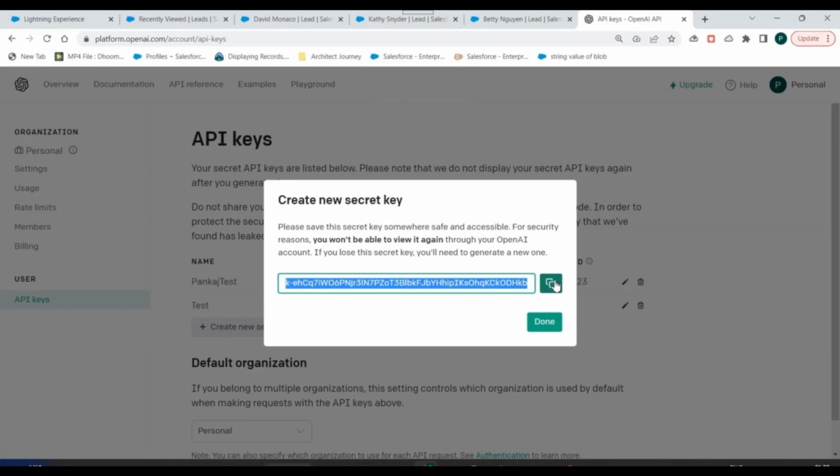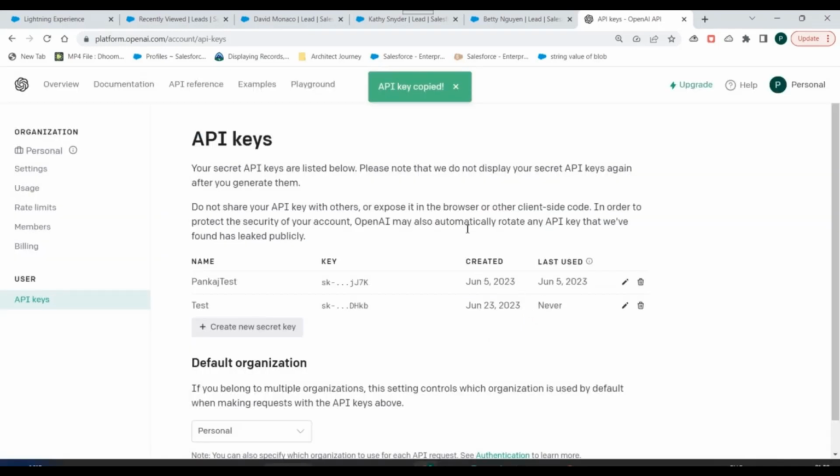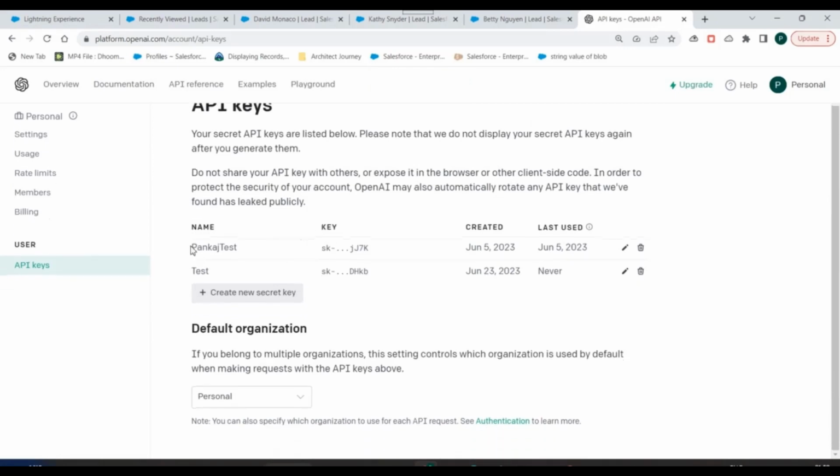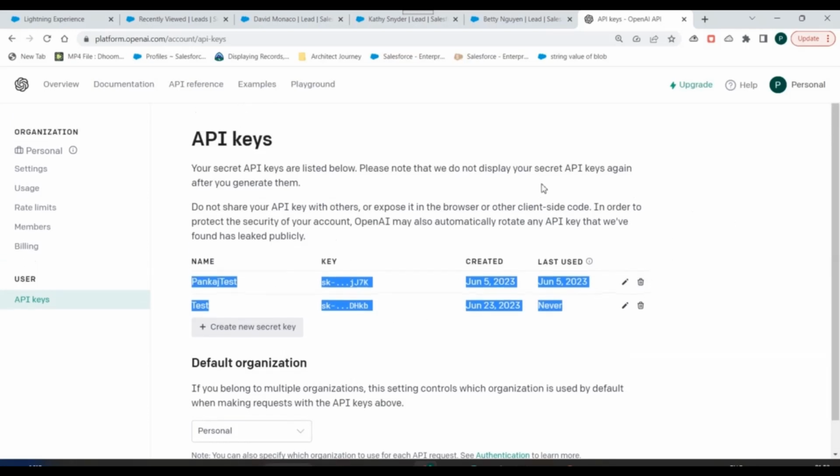One important point to note here is you need to copy this API key and store it in a secure place right now. Because after you click on done and come back to this page, you will not be able to see this API key again. That's what is written over here, right? So just copy it and store it in a secure place, let's say in a custom label or custom settings, somewhere where you can use it in your Salesforce org, right? You can see the list of API keys generated over here. These are some of the API keys which we have generated in my instance.